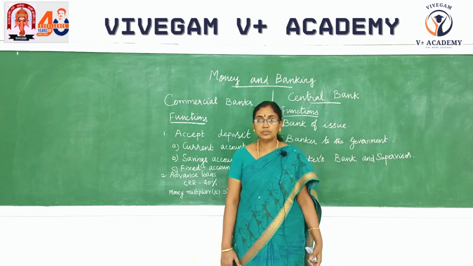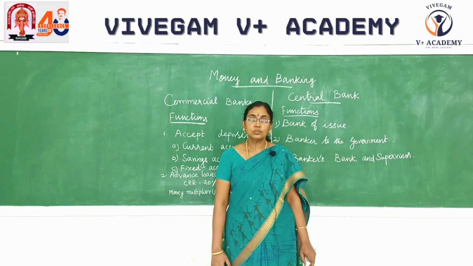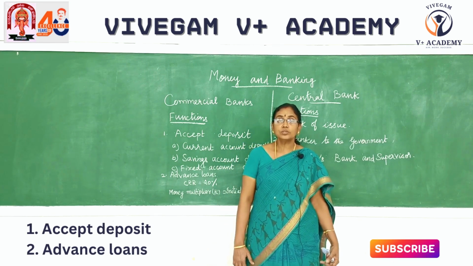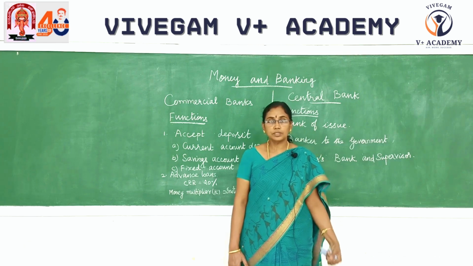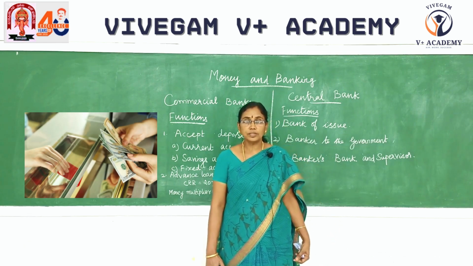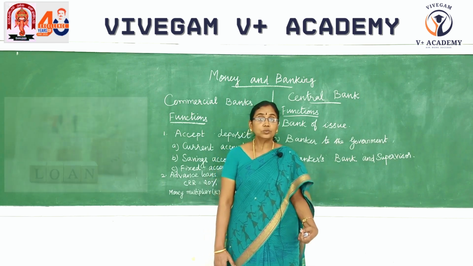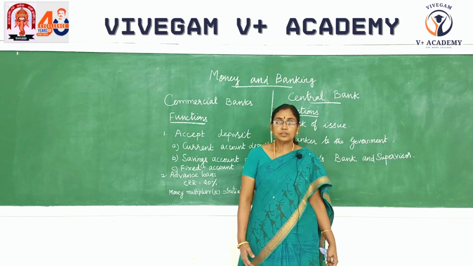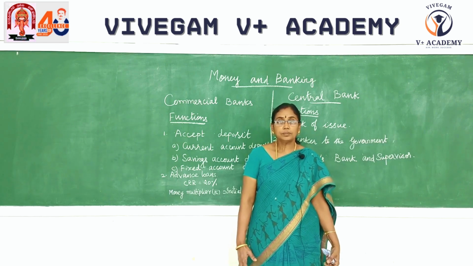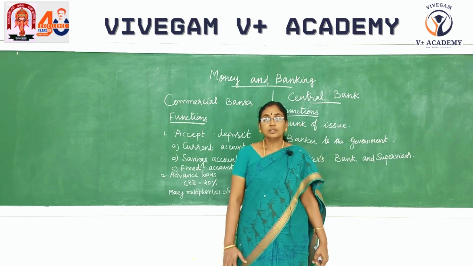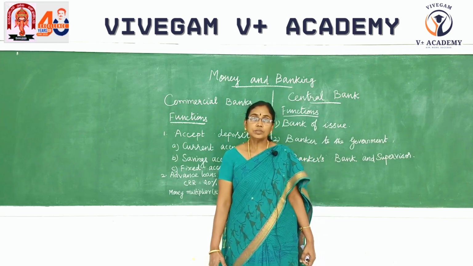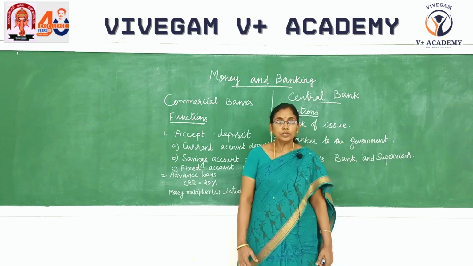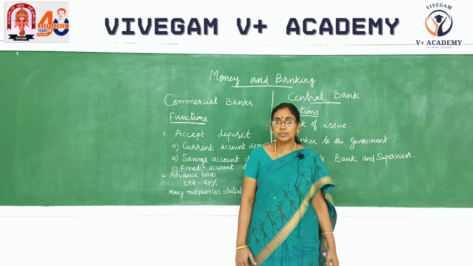So what are the two main functions of commercial bank? Only two. One is accept deposit. The second one is advance loans. So those who have surplus money, they deposit money in the bank. Those who are in need of money, they take the loan from the bank, or we can use the word credit. But the credit is on the basis of the deposit. And if the bank creates deposit, not the entire amount, but it has to keep 20% of reserve with the commercial bank.